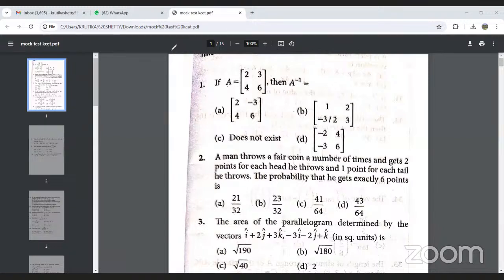Good morning, students. Today will be the last class, and we will be discussing a model paper of Karnataka CET. As per the syllabus, you have 20% weightage for the PU1 syllabus, and 80% weightage for the PU2.